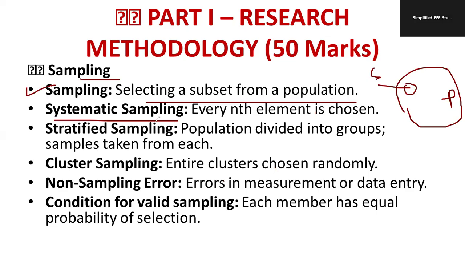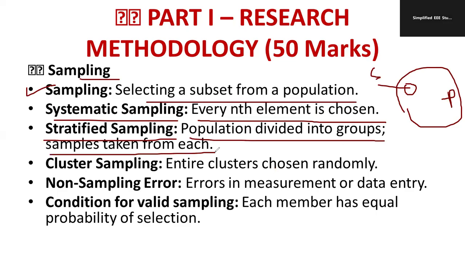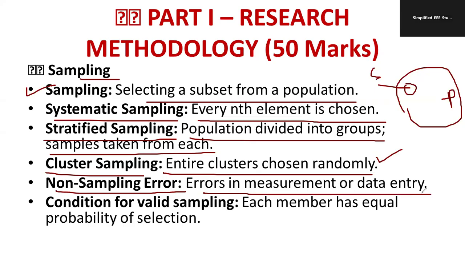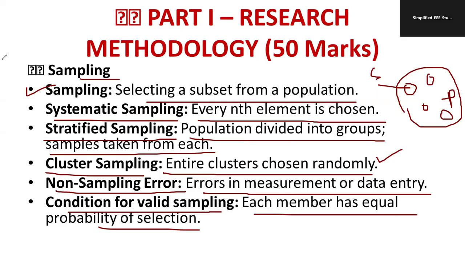There are different types of sampling. Systematic sampling: every nth element is chosen. Stratified sampling implies the population is divided into groups and samples are taken from each. Cluster sampling means an entire cluster is chosen randomly. Non-sampling error is an error in measurement or data entry. The condition for valid sampling is that each member has equal probability of selection, because we have different samples, right? Everybody has equal probability. So this is basically about sampling.